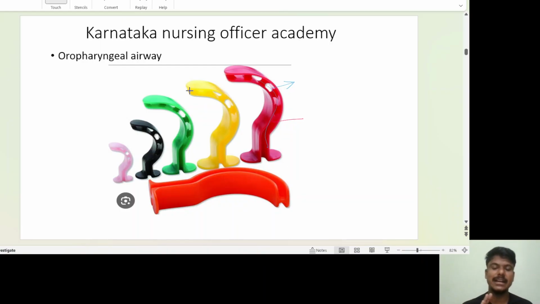This also comes under the category of basic airway devices. This is also a type of oropharyngeal airway. Does anybody know what this airway is called? Please tell me if you know.